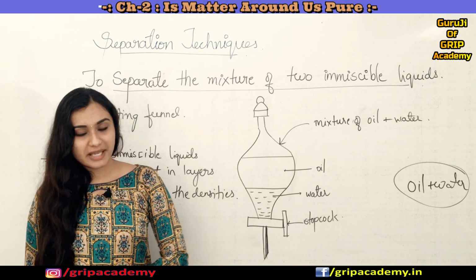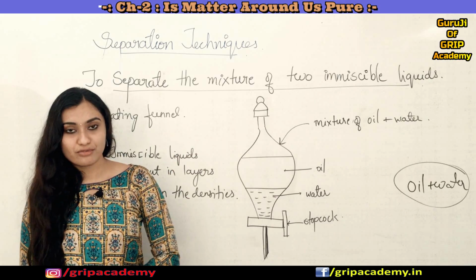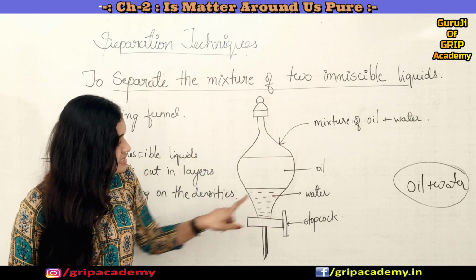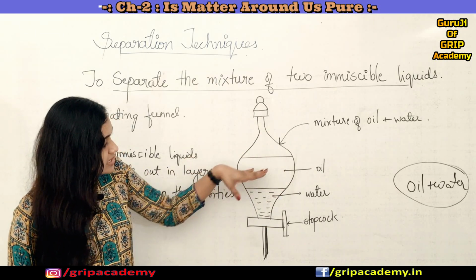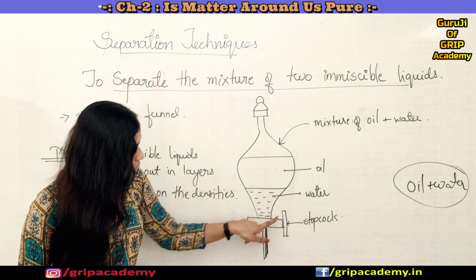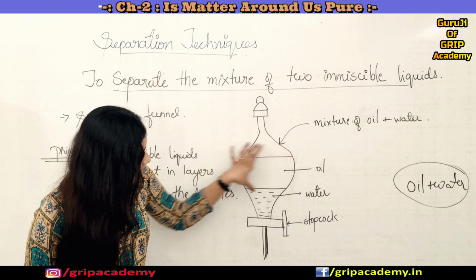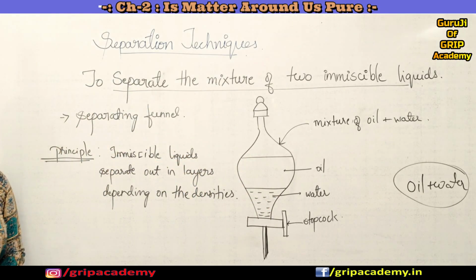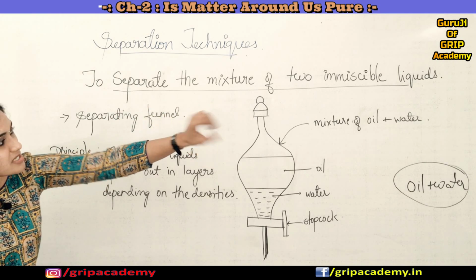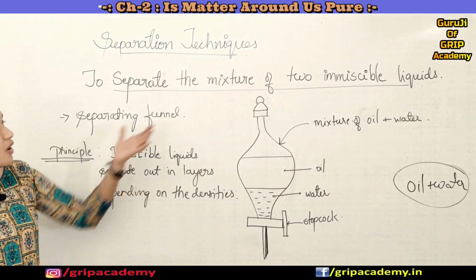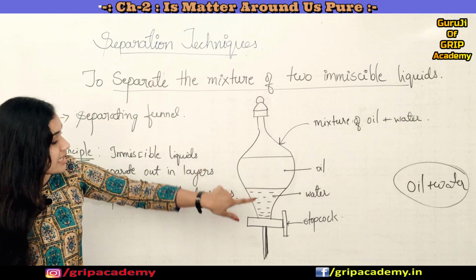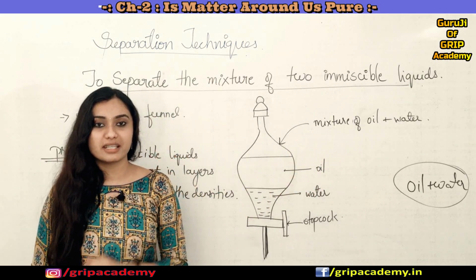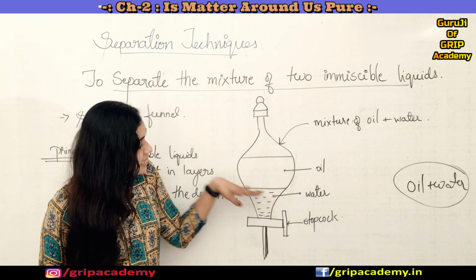After some time you will be able to see that different layers of the constituent particles are formed. Here you can see that two different layers are formed, right? One is a water layer, which is still here, and then oil is formed on top of the water. Correct? So the principle of the separating funnel is that these immiscible liquids separate out in different layers based on their densities. You know that oil is much lighter than water, so that's why its layer is formed on top of water.